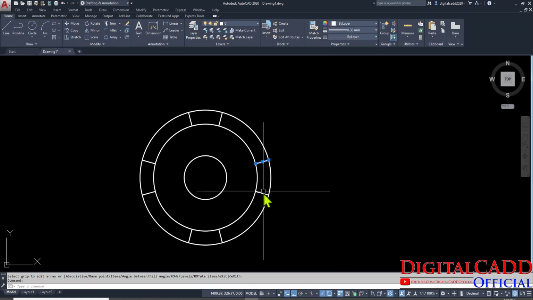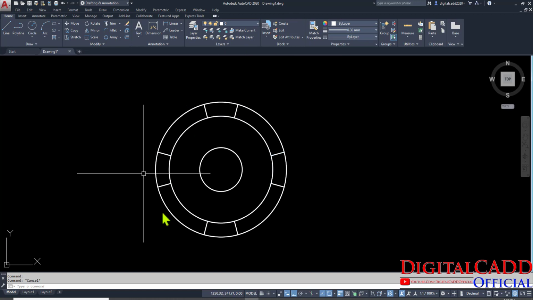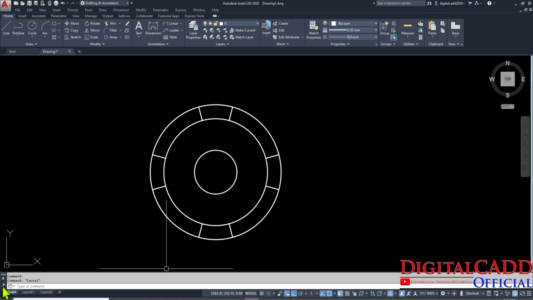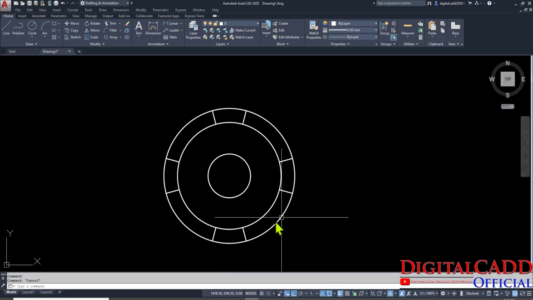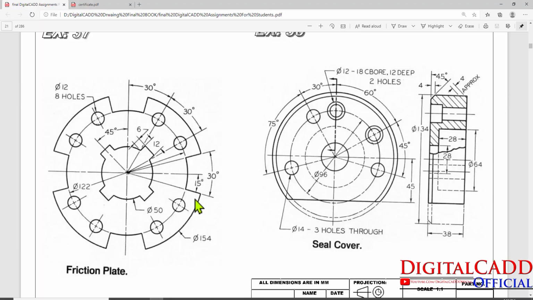Okay, so here you can see these are individual lines. If we don't turn that associative option off, then it is connected. It means it will create the array and it will remain in the same group. So just make sure you have turned that associative button off for individual entities. Here you can see we have created these portions.